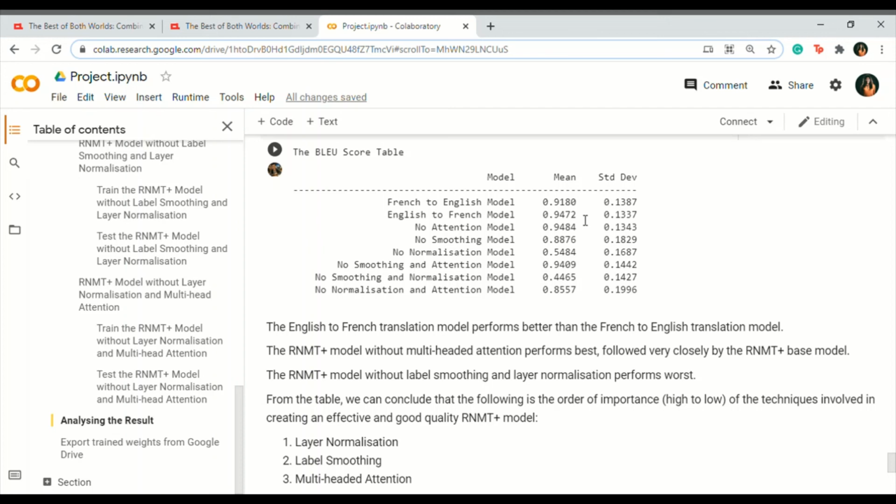The RNMT Plus model without label smoothing and layer normalization performs worst at 0.4465. From the table, we can conclude that the following is the order of importance, from high to low, of the techniques involved in creating an effective and good quality RNMT Plus model: layer normalization, label smoothing, and multi-headed attention.